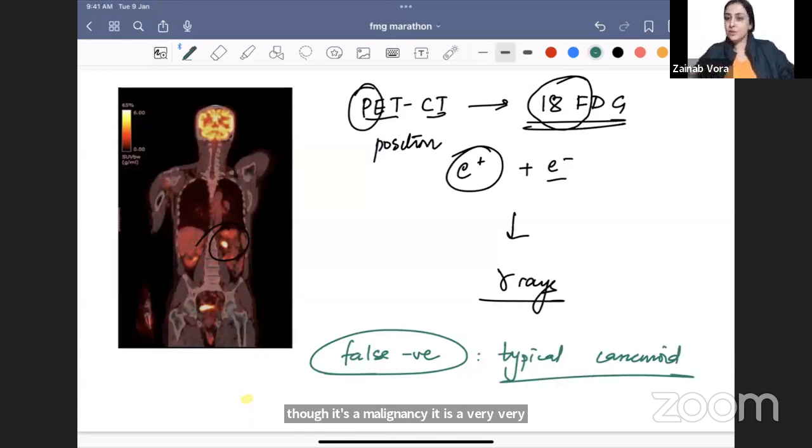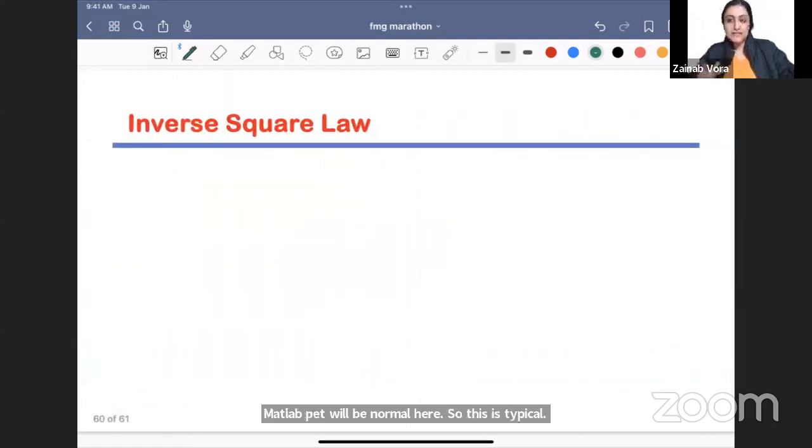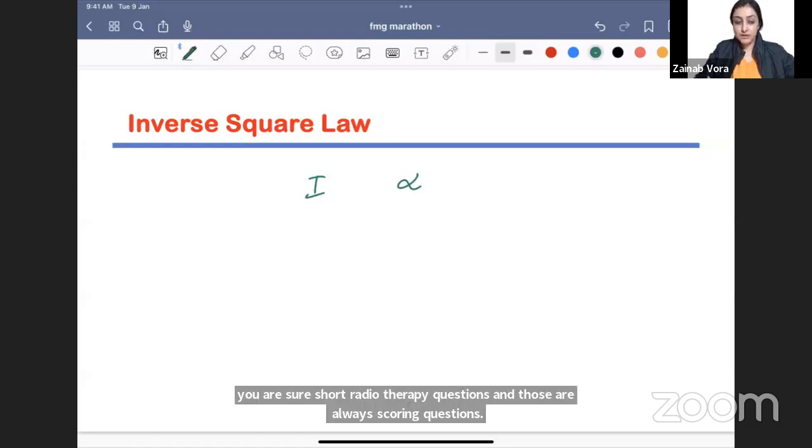Matlab PET will be normal here. So this is typical carcinoid, not atypical carcinoid, typical carcinoid. Second last slide, what is inverse square law has been asked so many times. FMG is the only exam where you have short radiotherapy questions and those are always scoring questions. Yeah, all of this is for FMG, definitely.